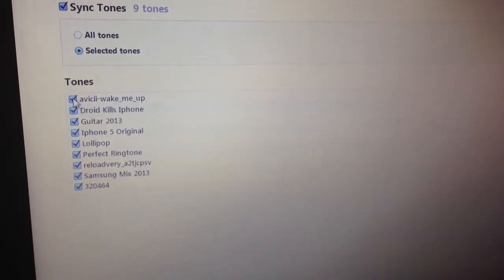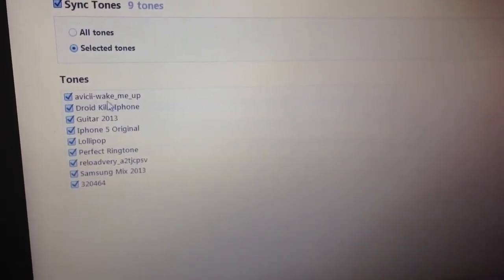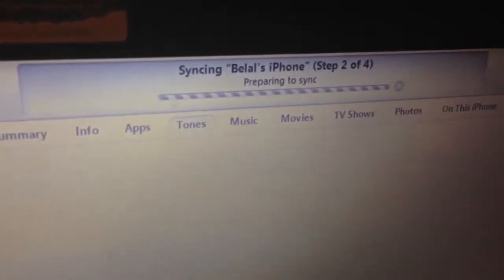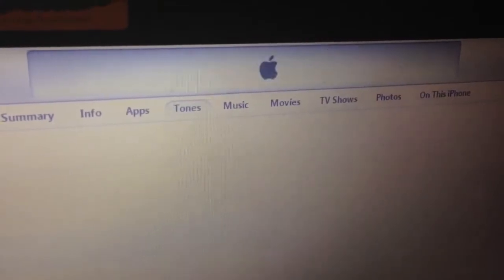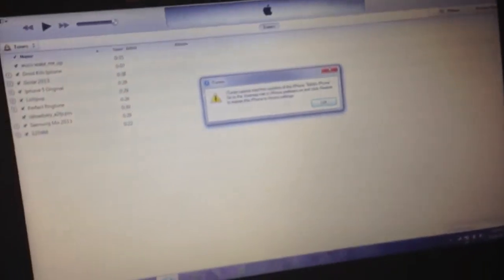Then you just check the ones you want, and you go down here and click apply. Once you click apply, it will sync again and put the ringtones that you checked on the iPhone, and right here it's already in the iPhone.